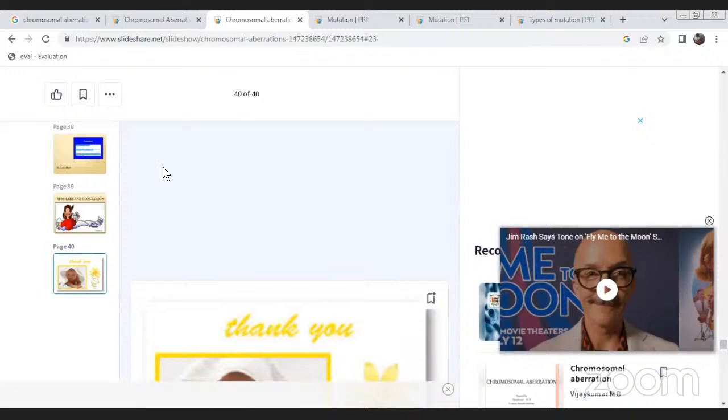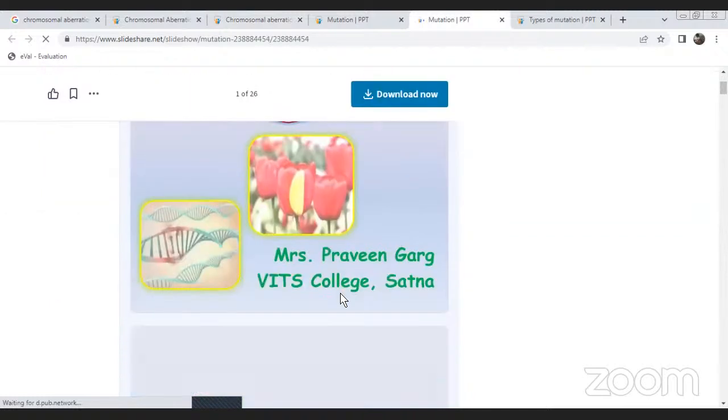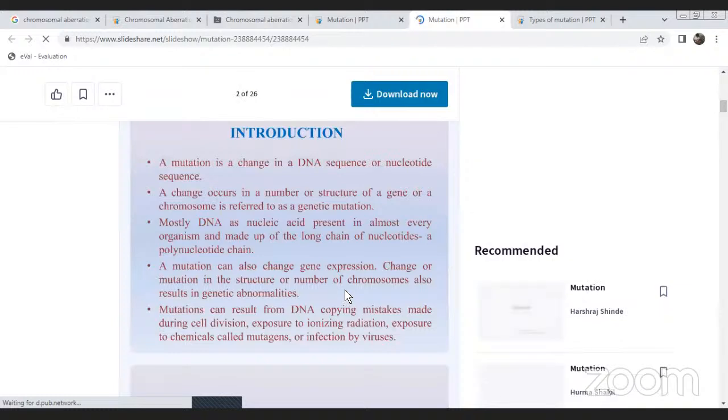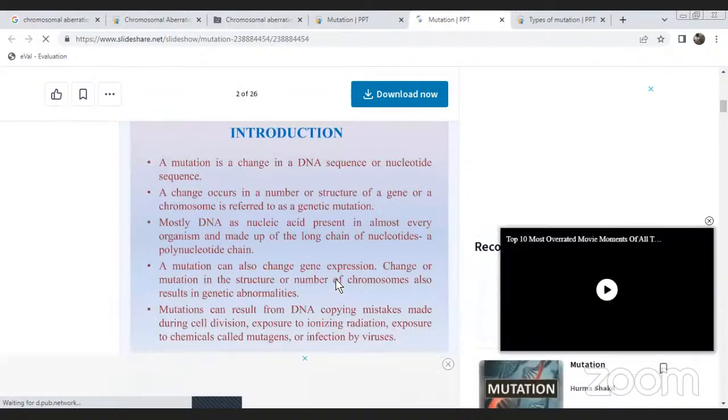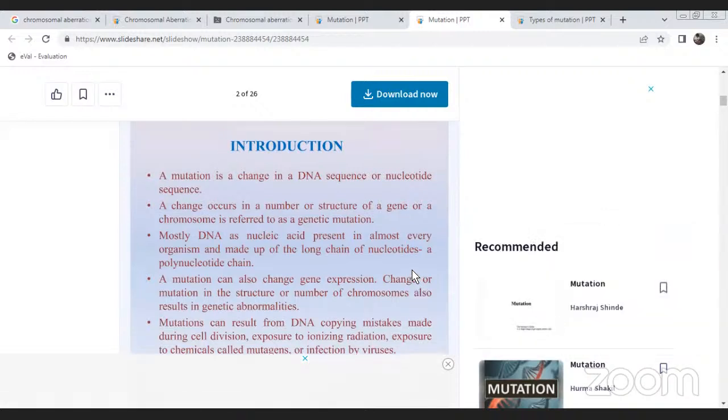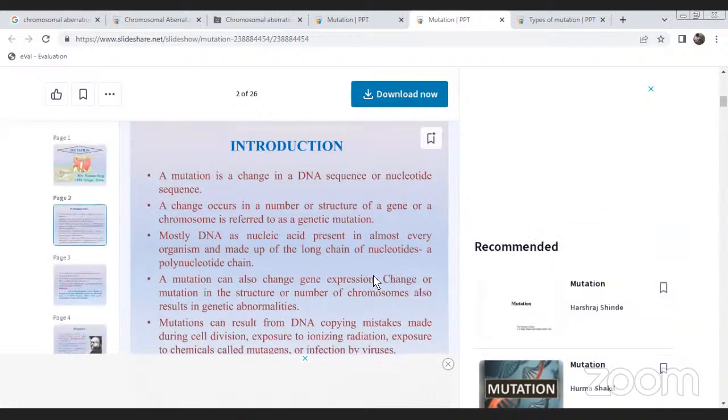Okay, the next topic is mutations. What is the meaning of mutation? A mutation is a change in a DNA sequence or nucleotide sequence. A change in the number or structure of a gene or a chromosome is referred to as a genetic mutation. Whatever it may be, a numerical change, structural change, or gene change, any type of change.